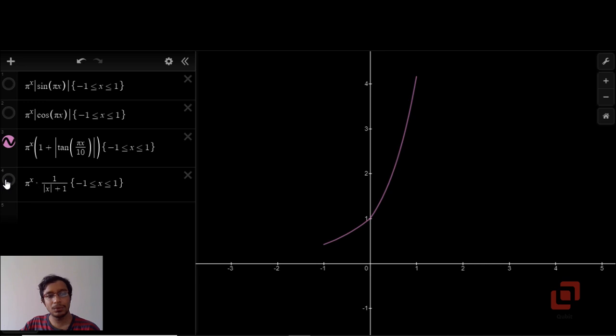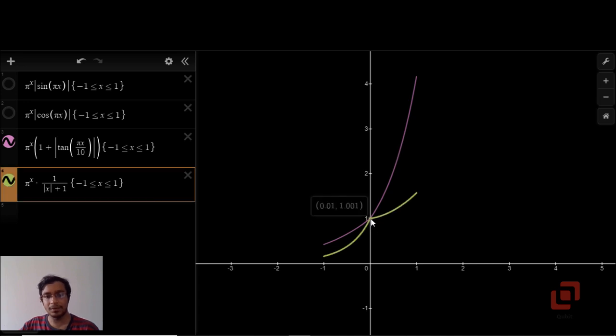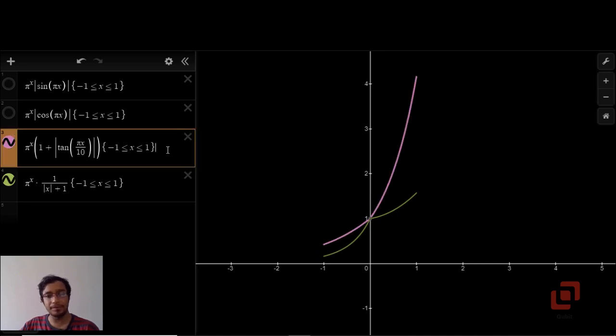Let's go to mod now. Yes, see, even in the case of mod, the curves intersect at 0, 1, but otherwise the green curve always lies below the tan curve.